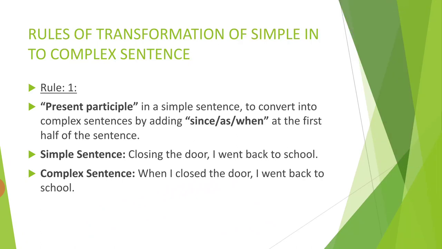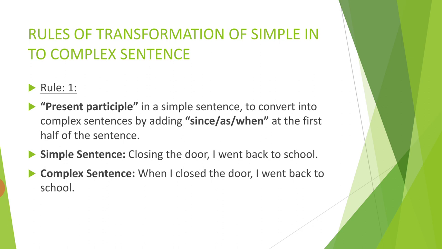Okay, rules of transformation of simple into complex sentences. Rule number 1: a present participle in a simple sentence is converted into a complex sentence by adding since, as, or when at the first half of the sentence. Whenever you find that your simple sentence starts with the present participle, meaning verb plus ing, and you want to convert your sentence into a complex sentence, you have to add since, as, or when at the first half of the sentence.